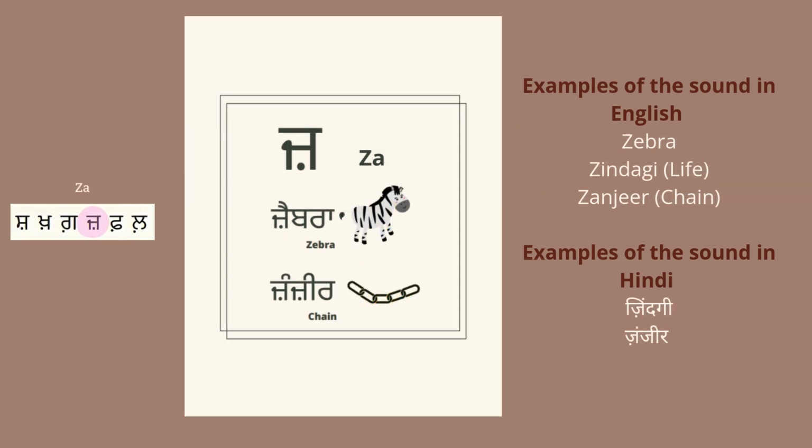Jajje pair bindi, z. In English, zebra. In Hindi and in Punjabi, z, zindagi, z, zanjeer.